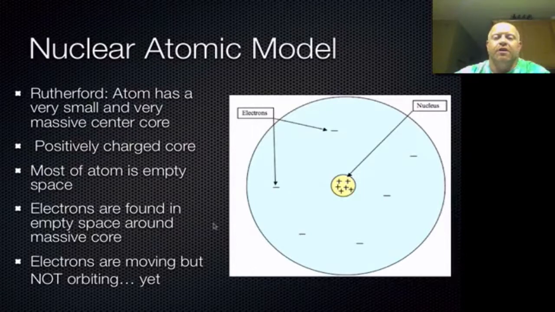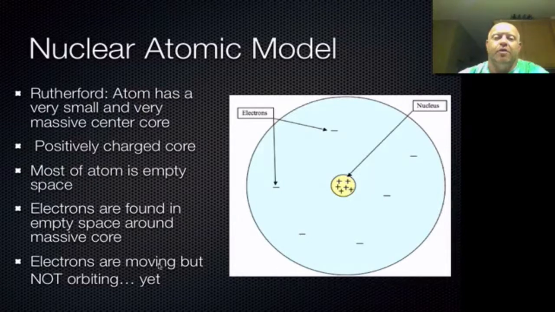From this experiment, we had yet another model of the atom developed. Every discovery and every experiment builds our knowledge of what the atom looks like. So Rutherford is able to tell us the atom has a very small, massive center core. It's positively charged. Most of the atom is empty space, and in that empty space are the electrons. A couple of things about this nuclear model: he has yet to talk about how the electrons are moving.